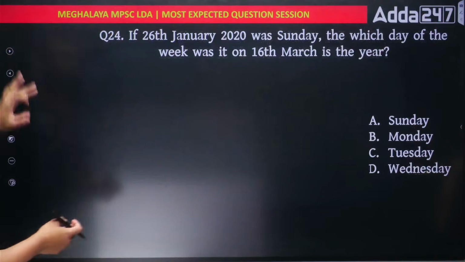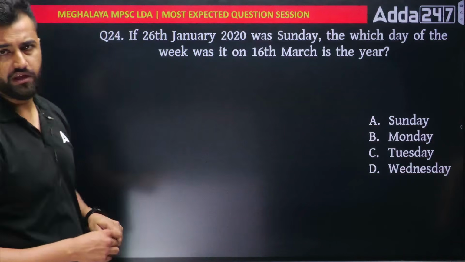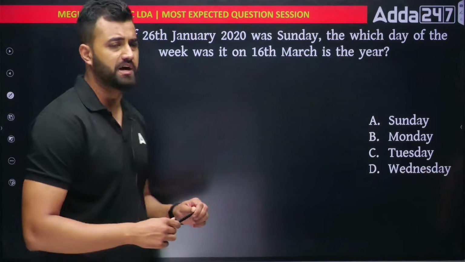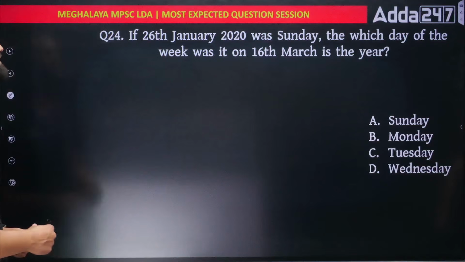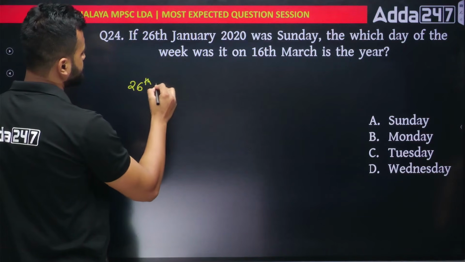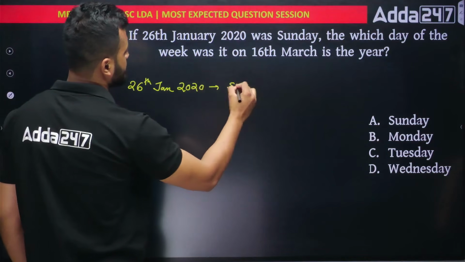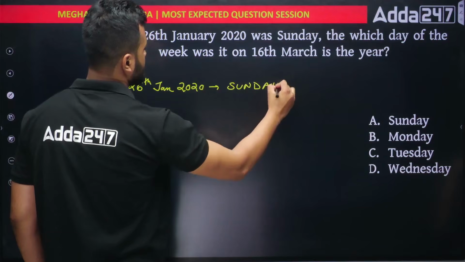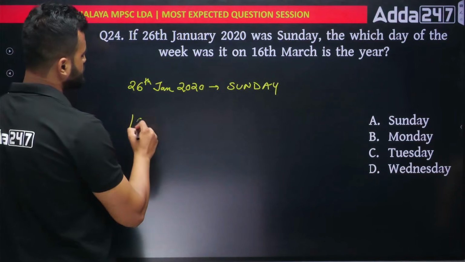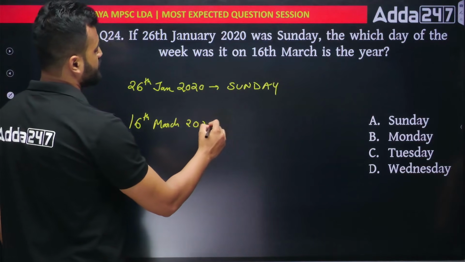Okay, next. Okay, in January, 26 January 2020, it was Sunday. Which day of the week was it on 16th March in this year? Okay, that means what I have is 26th January 2020 was my Sunday. Okay, in that case, what day of the week would be 16th of March? 16th of March, same year, 2020.